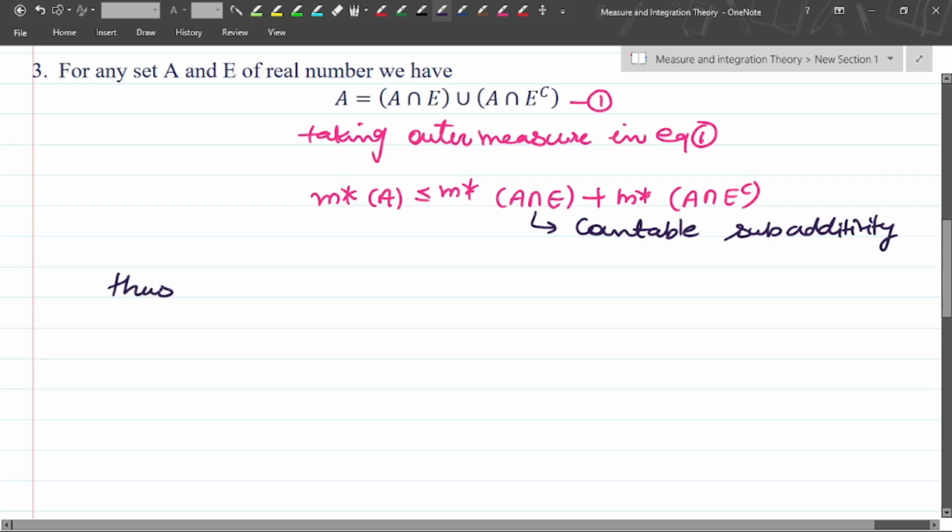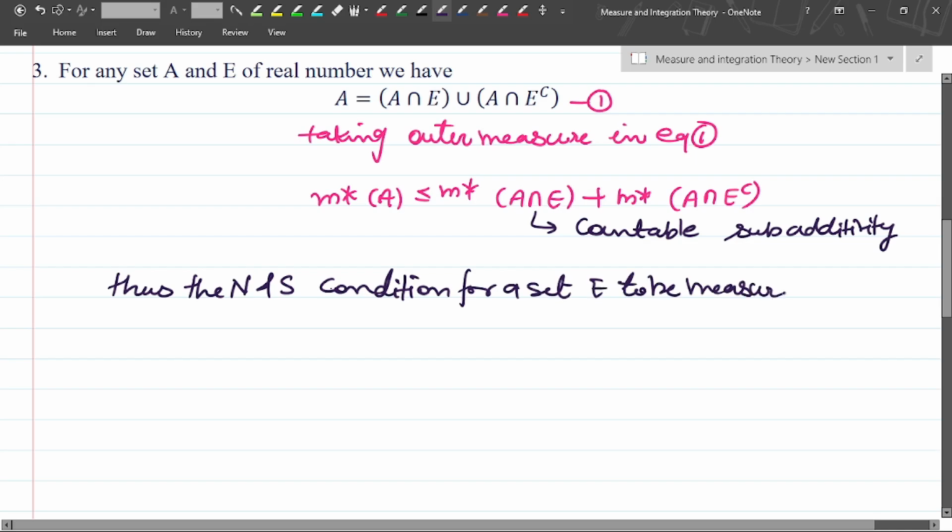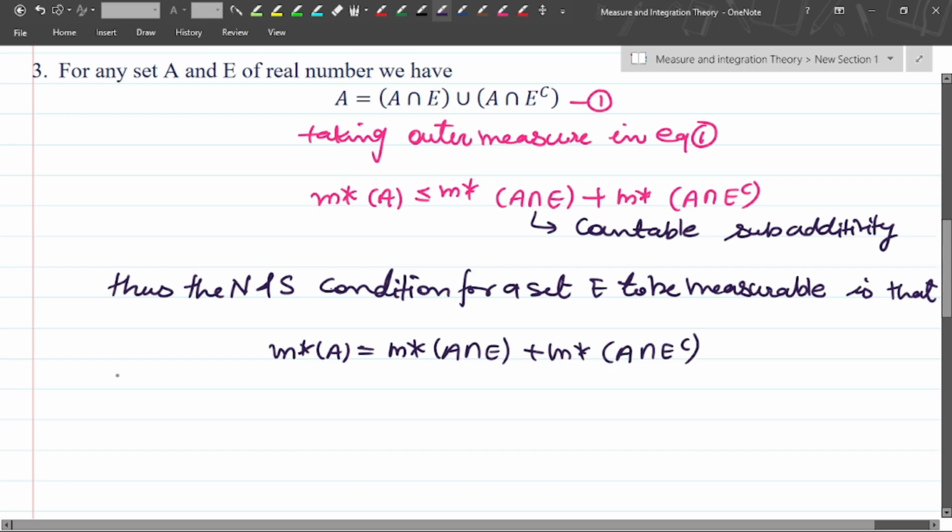Thus, the necessary and sufficient condition for a set E to be measurable is that the outer measure of A is equal to the outer measure of A intersection E plus the outer measure of A intersection E complement.